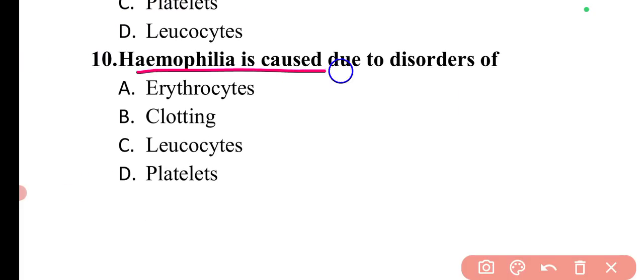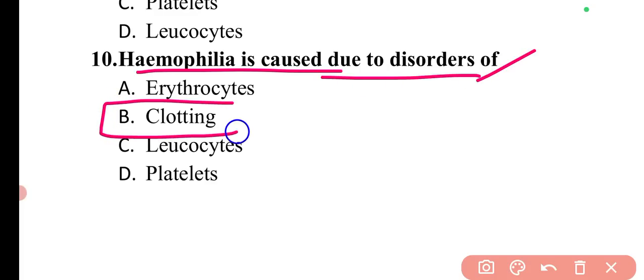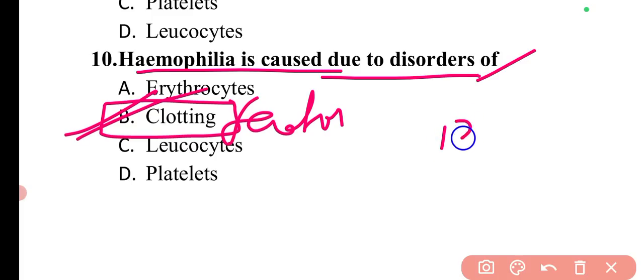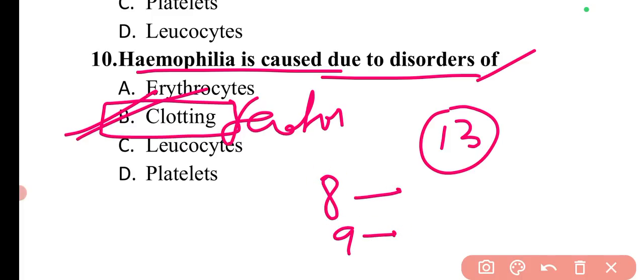Next question is hemophilia is caused due to the disorder of. So hemophilia is due to the disorder of clotting factors basically. When I discussed with you regarding the 13 clotting factors, in that I discussed clotting factor 8, clotting factor 9, clotting factor 11 and clotting factor 12.